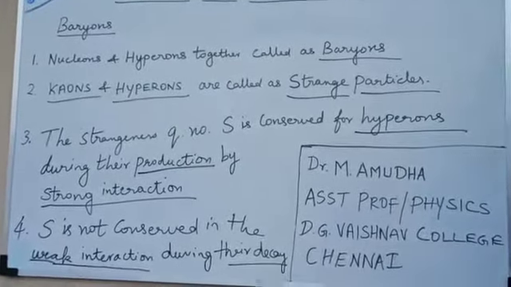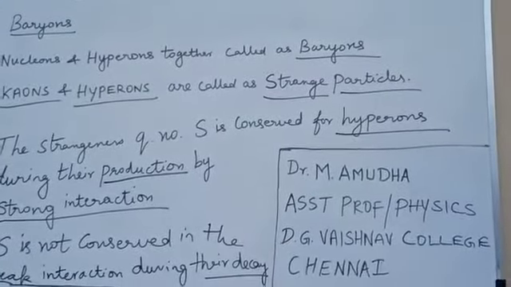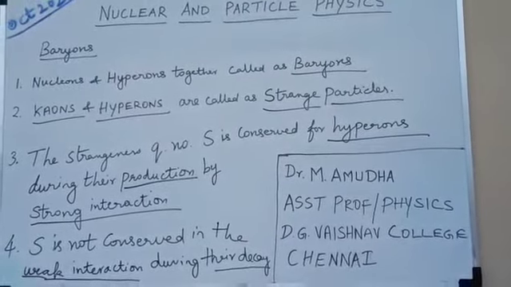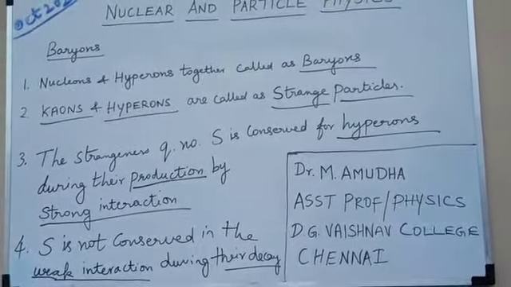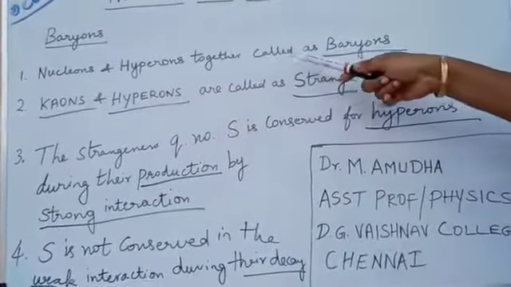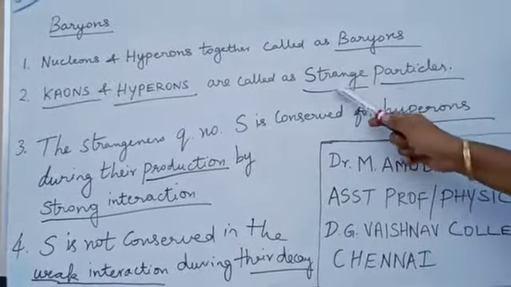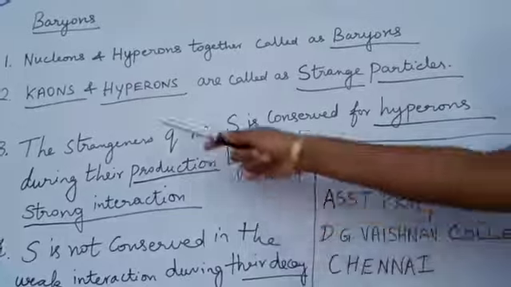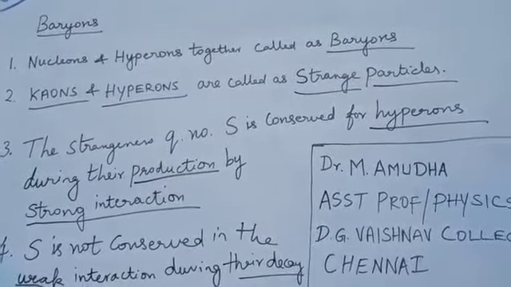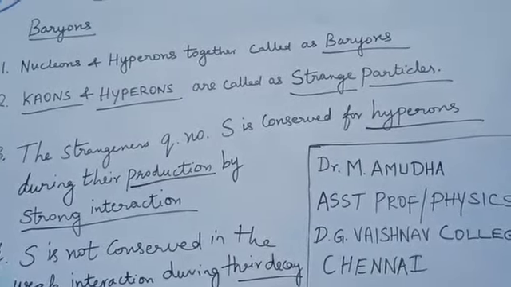Now we see about the detailed part of these baryons. Baryons are nothing but heavier particles. I already told you baryons are classified into nucleons and hyperons. Nucleons comprise protons and neutrons, and nucleons and hyperons together are called baryons. And strange particles, we have to know about strange particles under baryons. Kaons and hyperons together are called strange particles. Why are they called strange particles? Because of the strange behavior of these particles, they are called strange particles.